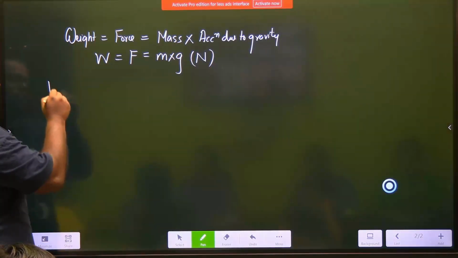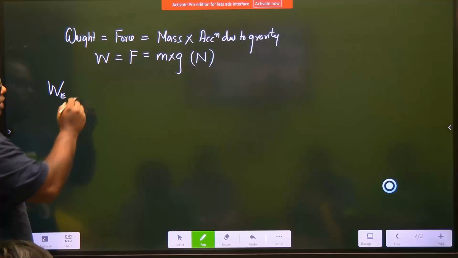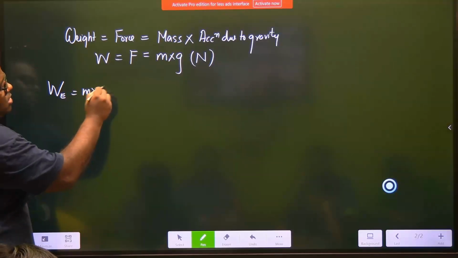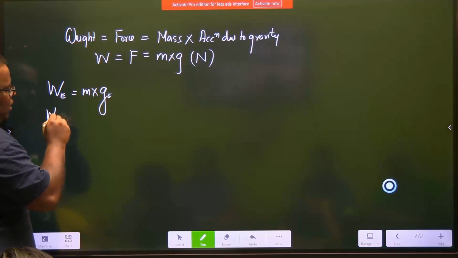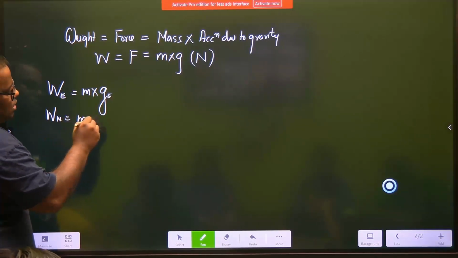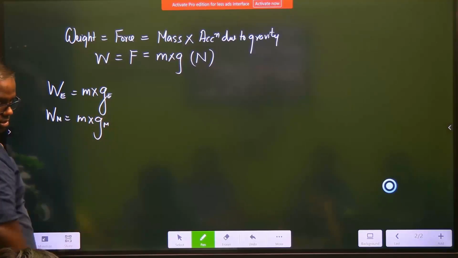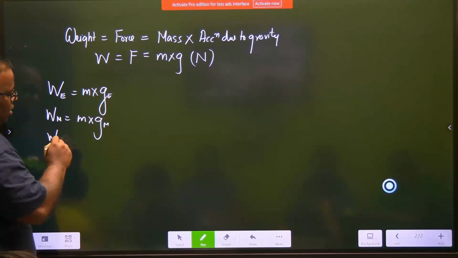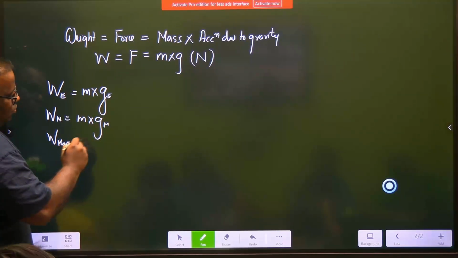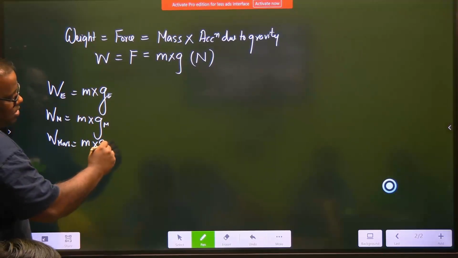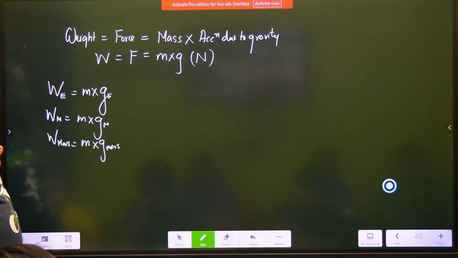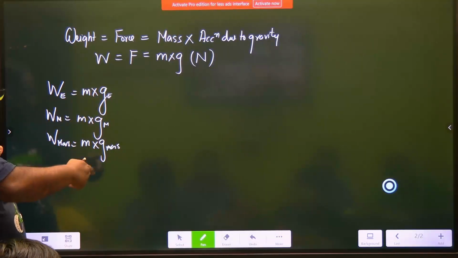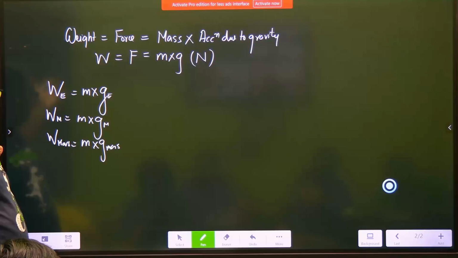Agreed? This weight can be measured. If it is Earth's weight, then we will write mass into G of the Earth. If you want to measure weight on Moon, then it will be mass into G of Moon. If you want to measure the weight on, say, Mars, then it will be mass into G of Mars. By now, one thing has entered your head, that once you change the planet or the celestial body, the weight starts changing. Agreed? The first concept.